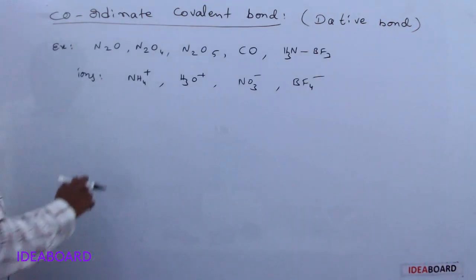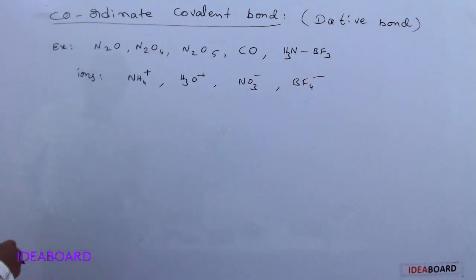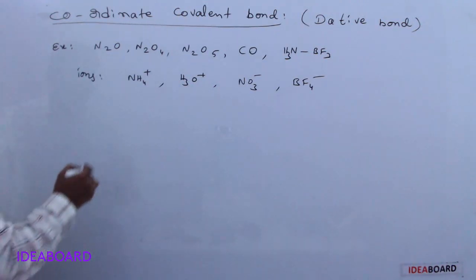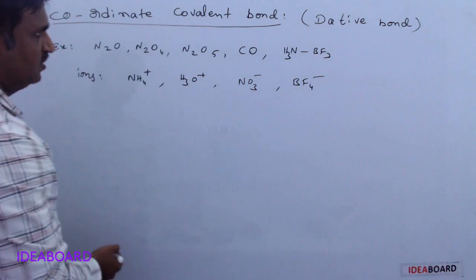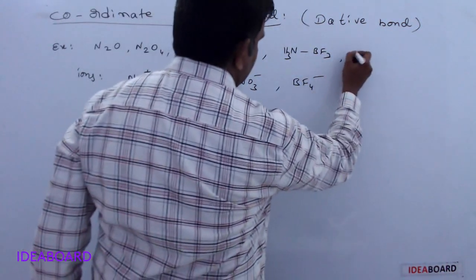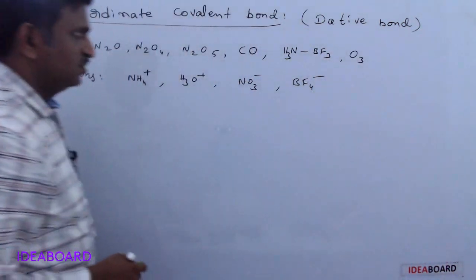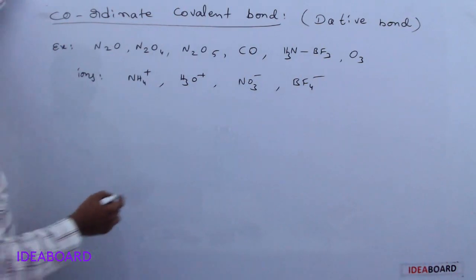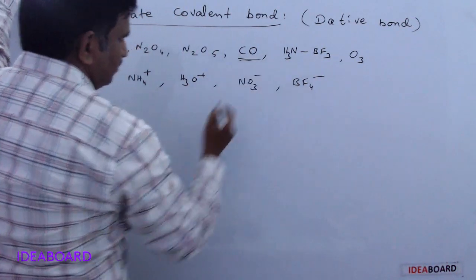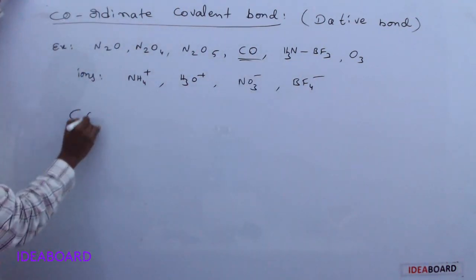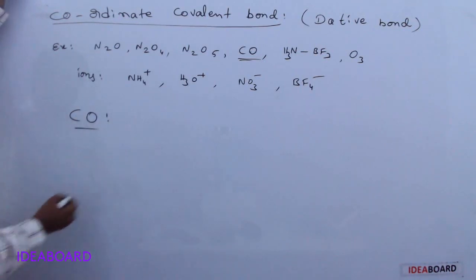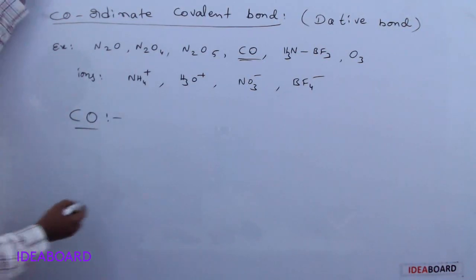So see, these are examples of dative bonds. Among these molecules are CO, and O3, ozone, also. Let us take some simple examples. I take CO, carbon monoxide. How can the dative bond in carbon monoxide be indicated?